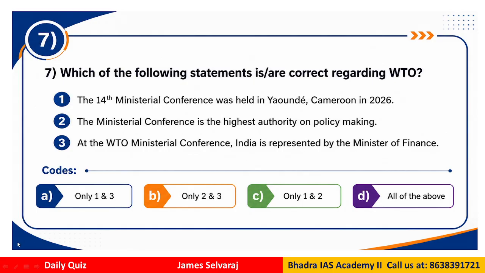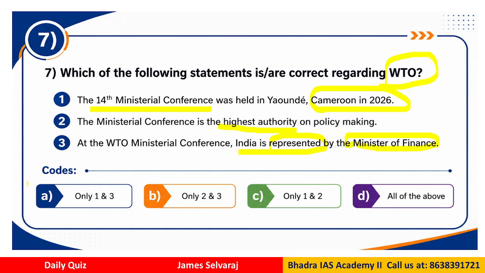Question 7. This is about an international institution. So here we raise the question about WTO. Which of the following statements are correct regarding WTO? The 14th WTO Ministerial Conference was held in Cameroon recently in 2026. The Ministerial Conference is the highest authority on policy making. At the WTO meeting, India is represented by the Minister of Finance. So what do you think?